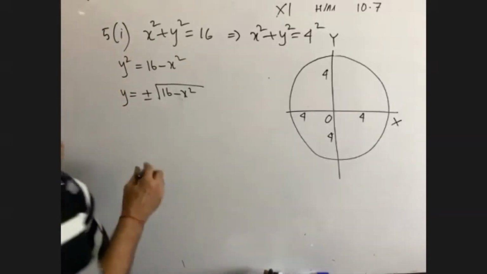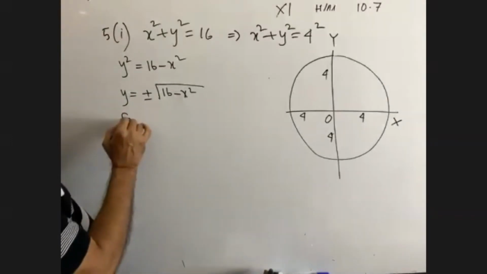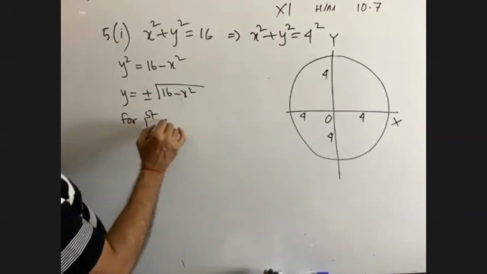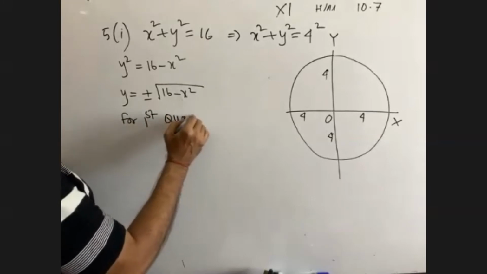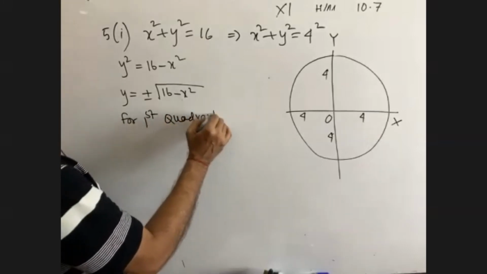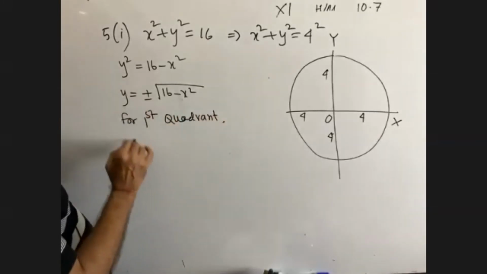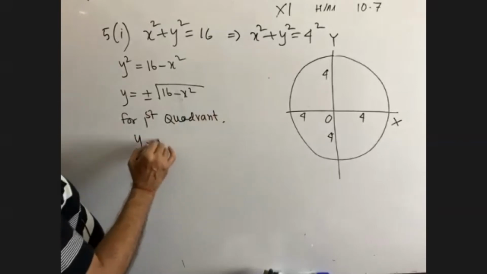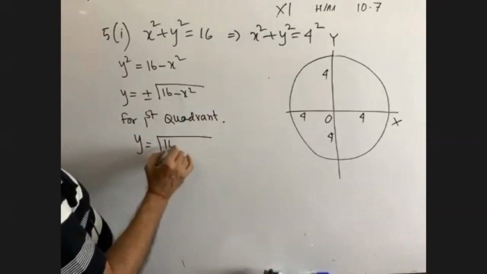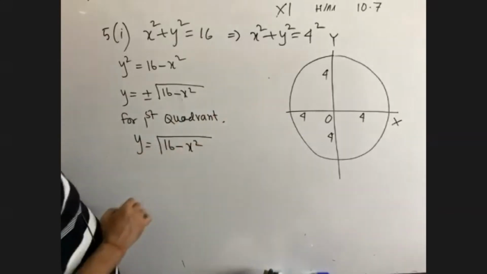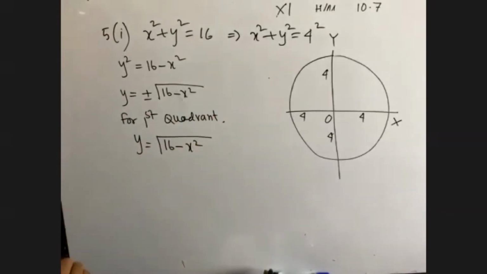For the first quadrant, y equals root over 16 minus x square. Please try to understand.